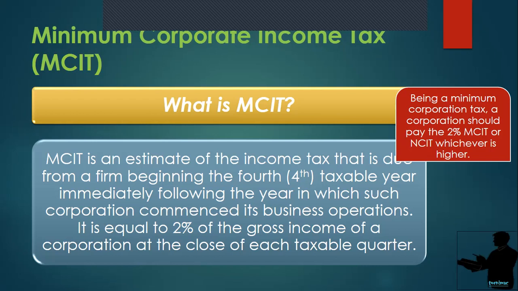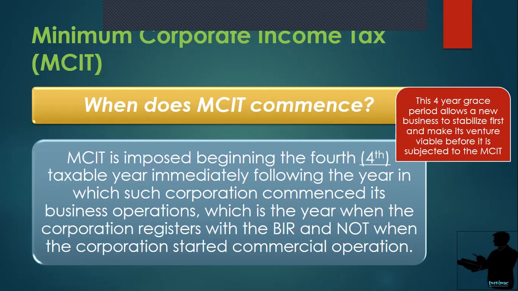Now, sabi ng government, sige, on the first 3 years, pagbibigyan ka namin, baka nga tatry ka palang mag-survive. Okay? So, but on your fourth year, papatawan ka na namin ng 2%. Okay? So, we have another slide now. So, kailan ba nagko-commence ang MCIT? Sabi rito, MCIT or the minimum corporate income tax is imposed beginning the fourth taxable year immediately following the year in which such corporation commenced its business operation, which is the year when the corporation registers with the BIR and not when the corporation started commercial operation.